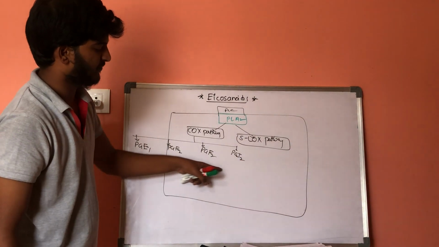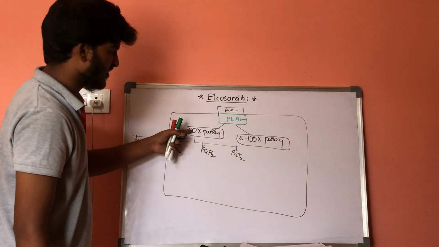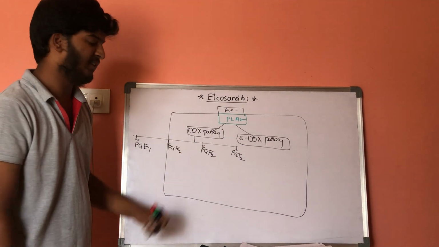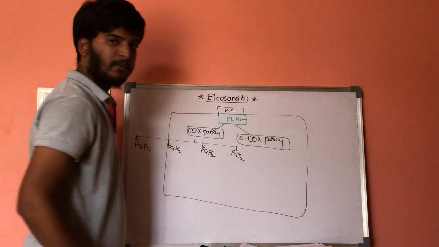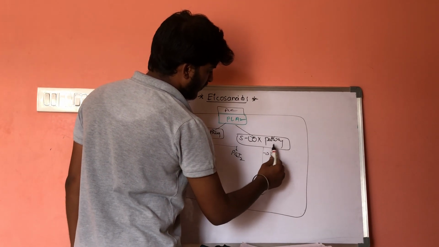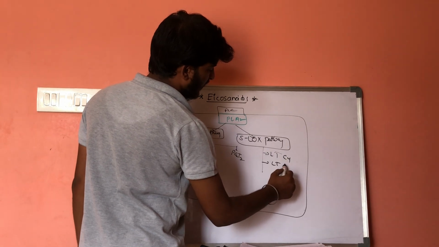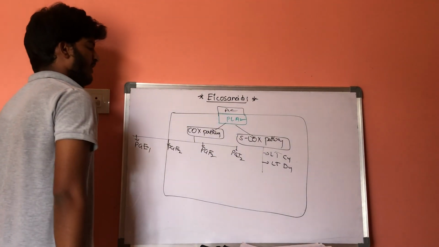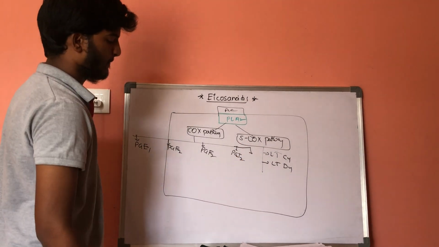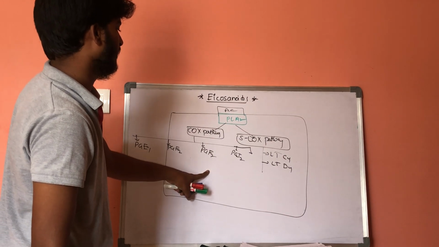This is about the synthesized products of the cyclooxygenase pathway. From the lipoxygenase pathway, it involves formation of leukotriene C4 and leukotriene D4, and it also involves synthesis of thromboxane A2.